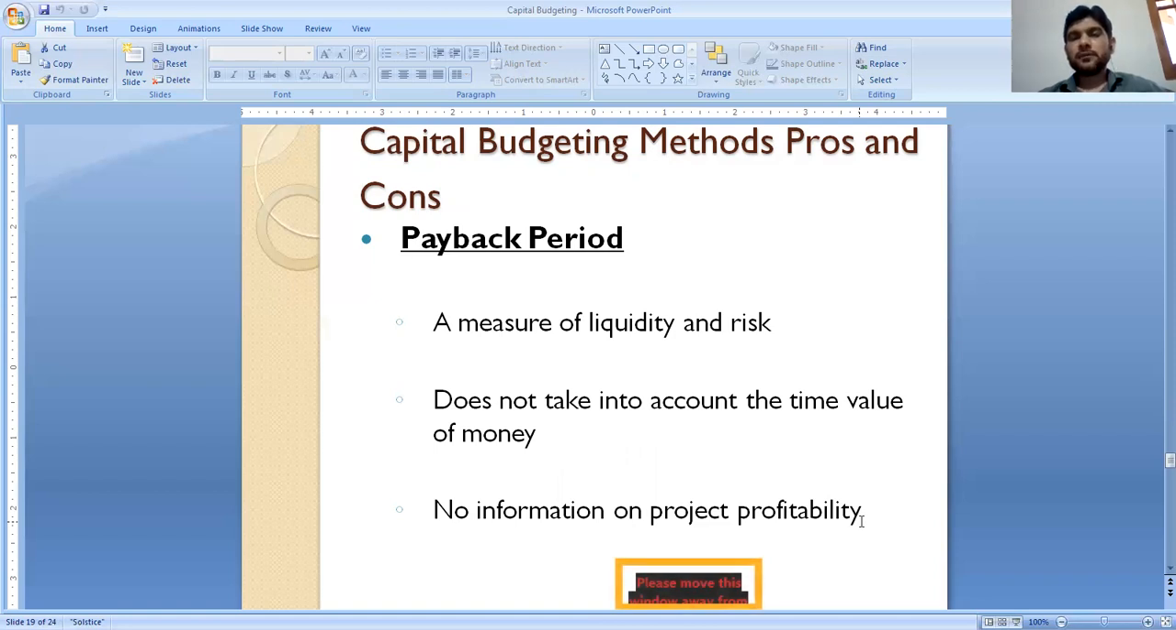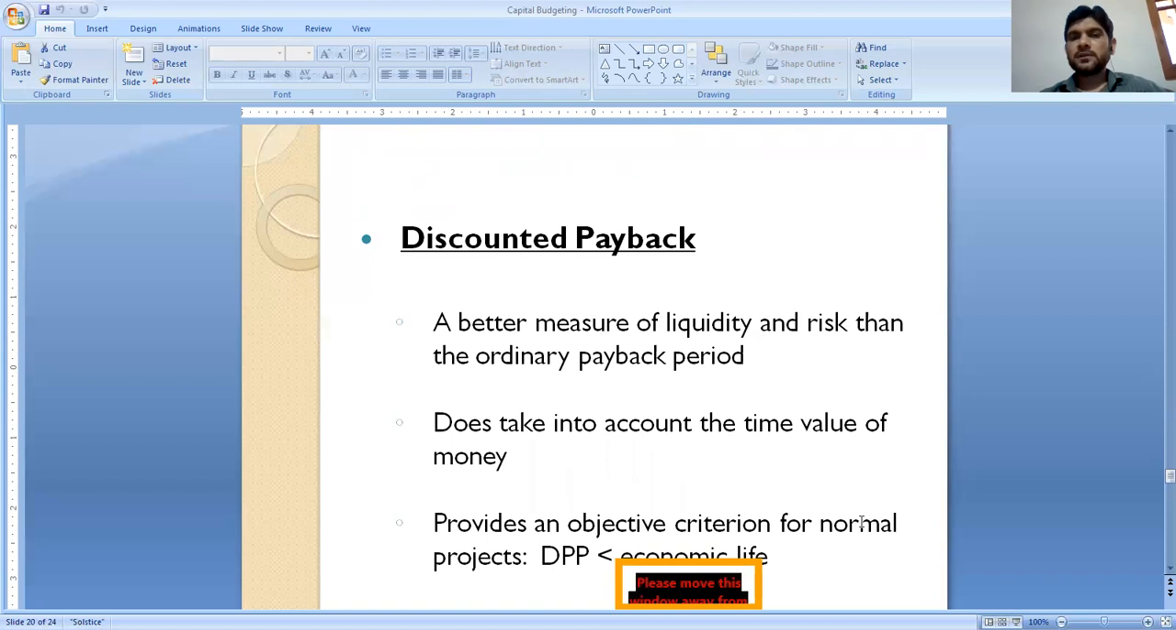Next technique, we are having pros and cons of discounted payback. Discounted payback period, as we know, is the advanced form of payback period. We can say that it is a better measure of liquidity and risk than the ordinary payback period. It gives us better liquidity measurement and risk assessment. It does take into account the time value of money. This is also an advantage of discounted payback period.